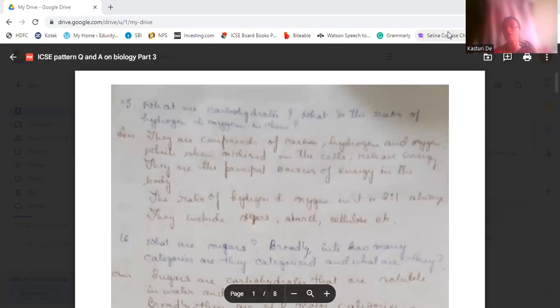You can identify and note each and every point of this chapter from these questions.